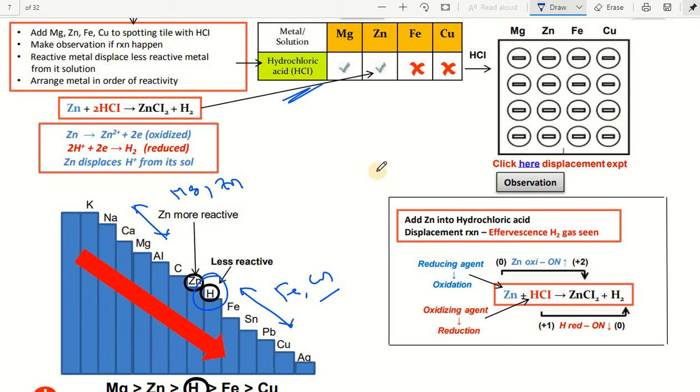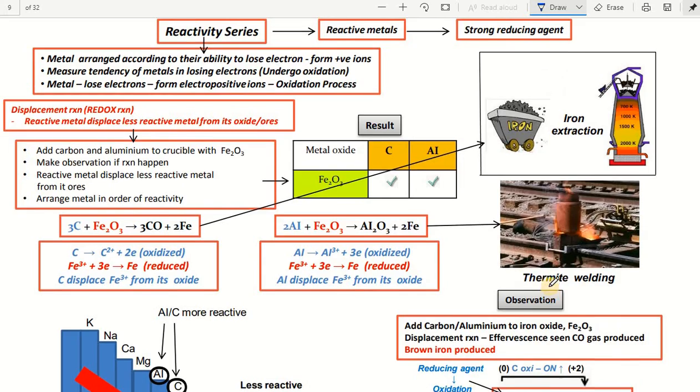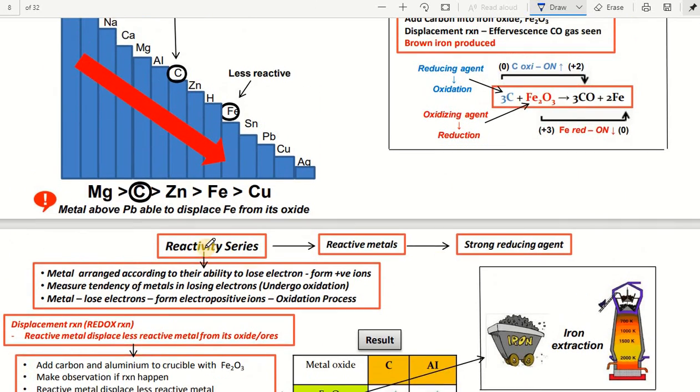But iron and copper cannot liberate hydrogen gas. Why? Because they are less reactive than hydrogen. You see here, zinc displaces hydrogen comfortably.